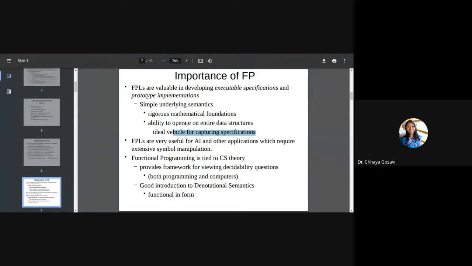FPLs are also very useful in AI and other applications which require extensive symbol manipulation. And functional programming is tied to computer science theory. It provides a framework for viewing decidability questions, both for programming and computers.